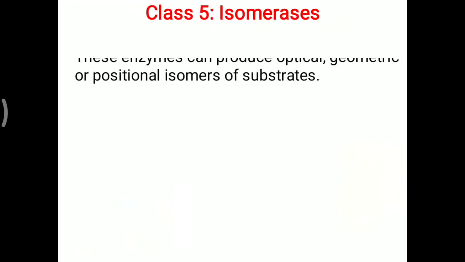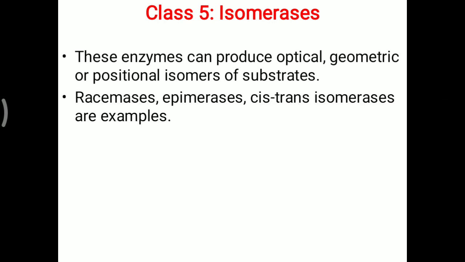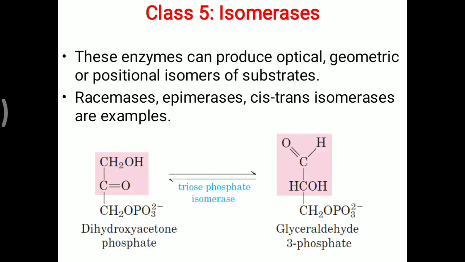Now one more, the isomerases. OTHLIL, I means isomerases. This enzyme can produce optical, geometric or positional isomers of the substrate. Racemases, epimerases and cis-trans isomerases are examples of isomerases. Simply, DHAP, dihydroxyacetone phosphate, is converted into glyceraldehyde 3-phosphate. That is again an example from glycolysis, and it is possible with triose phosphate isomerase. Both contain 3 carbons, so it is called triose. Both contain phosphate, so it is called triose phosphate isomerase. So interconversion is possible with the help of this isomerase enzyme. That is the importance of isomerases.